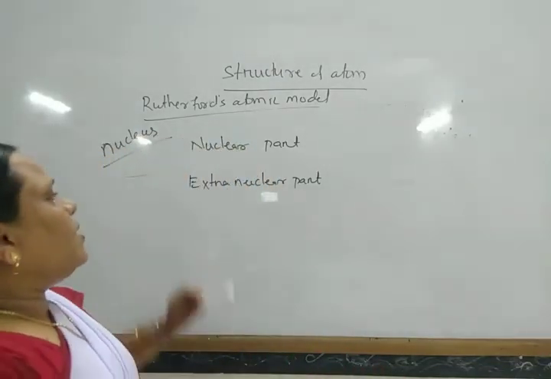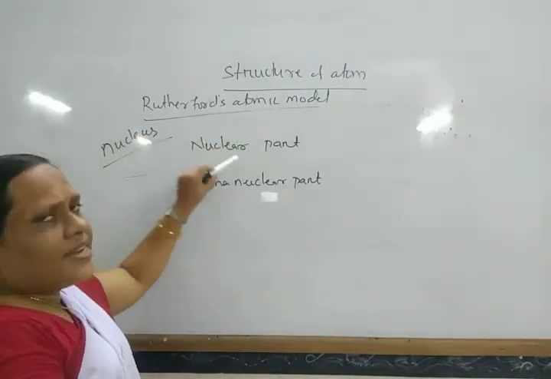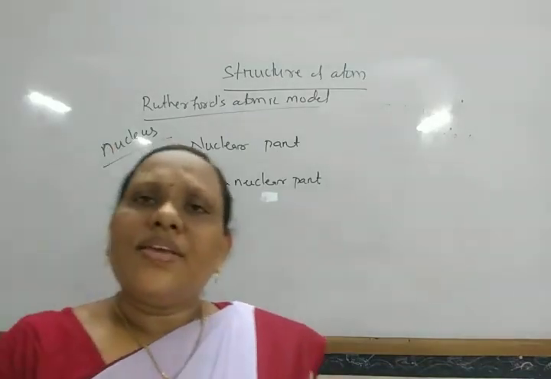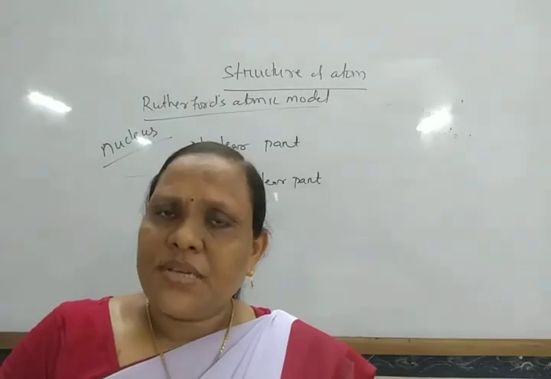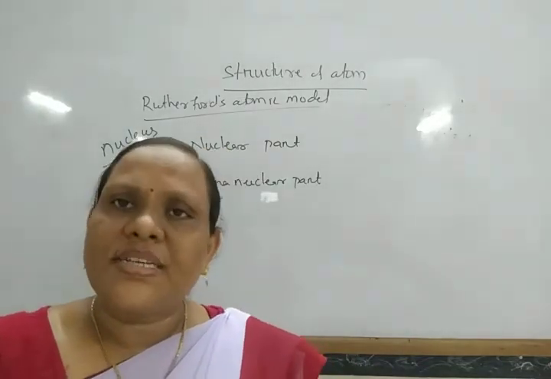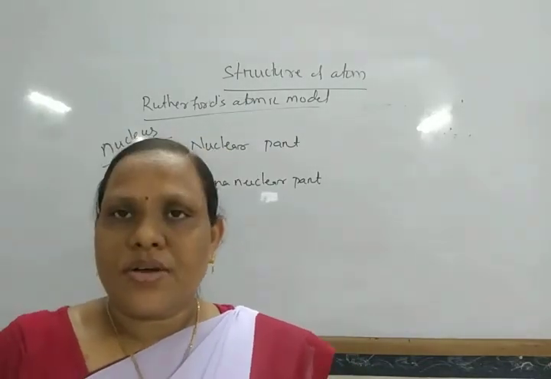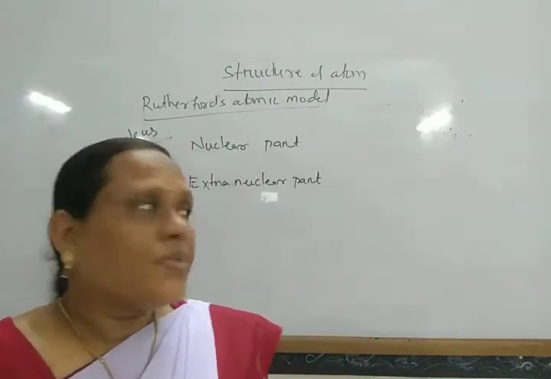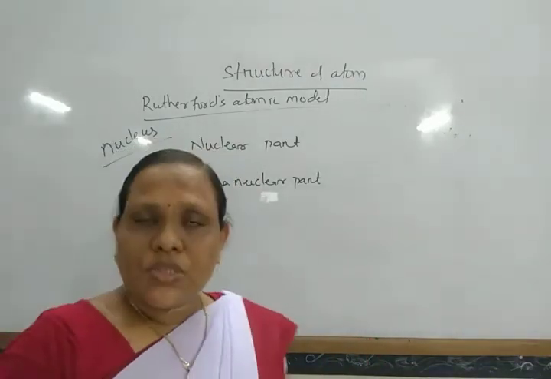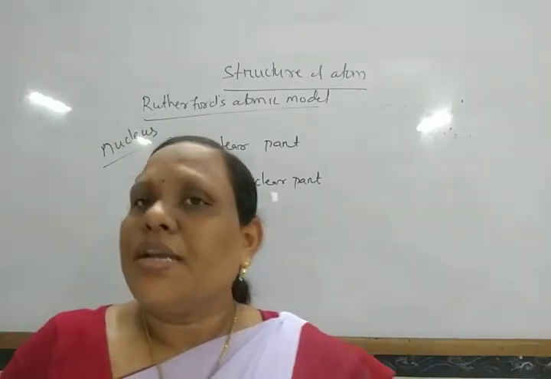As this nucleus carries some positive charge, the protons which carry this positive charge are present in the nucleus, and the electrons are not stationary in the extranuclear part.